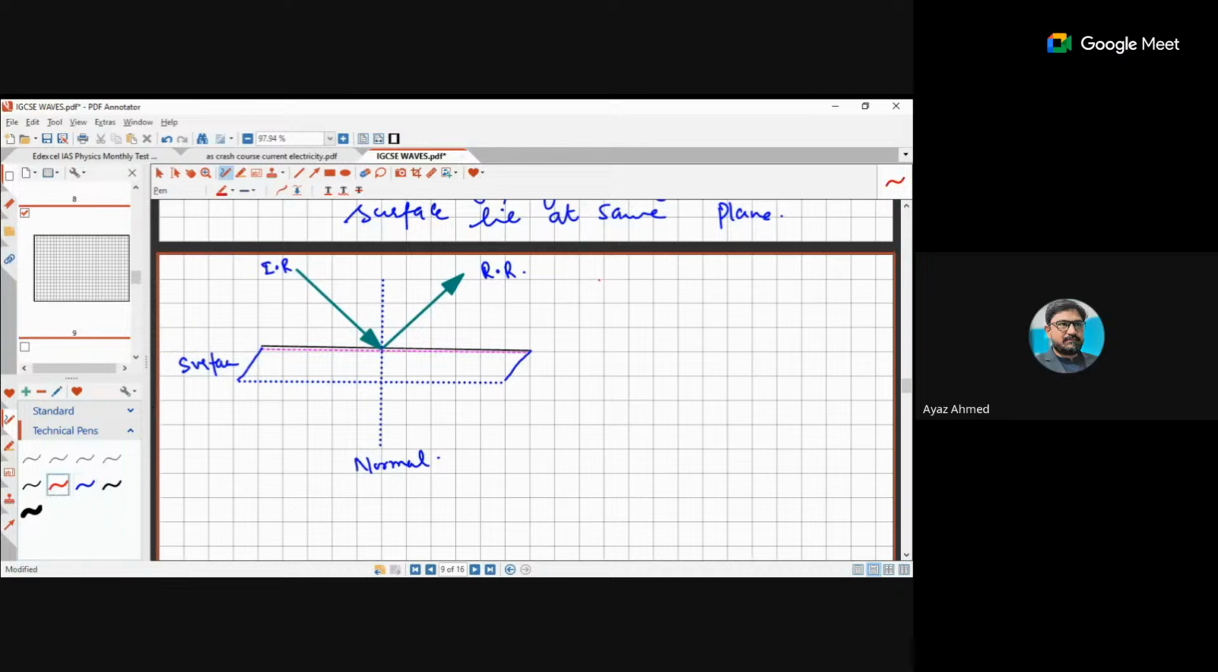I told you the most important law. That is, angle of incidence equals angle of reflection. So simply, theta i should be equal to theta r. Or you can simply say that i will be equal to r. So is this clear to everyone?